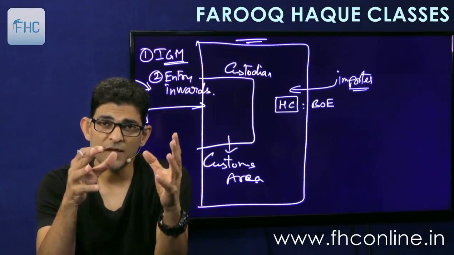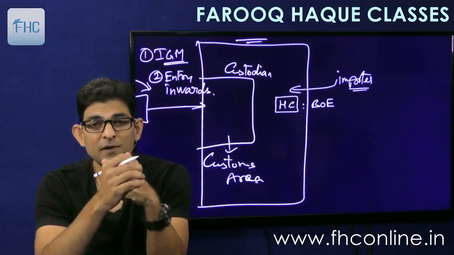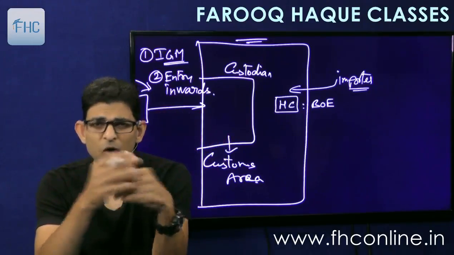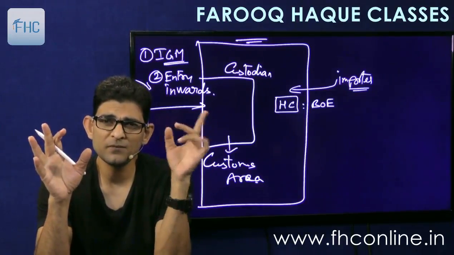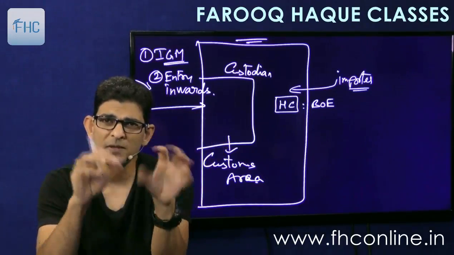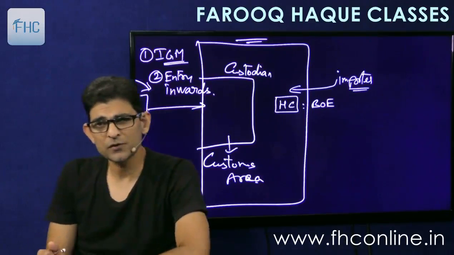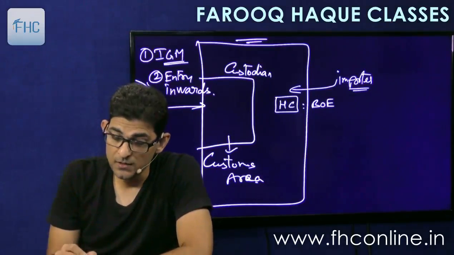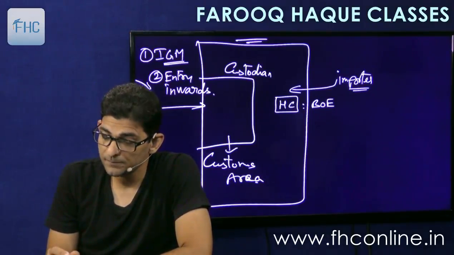So if you want express delivery, fast removal, then you file an advance bill. Or if you are a normal person, then go after the goods come. Let the goods come, we'll go and file the bill of entry, it will be assessed, returned to us, we'll pay the tax and clear the goods. Either way, you have the option. So you can file an advance bill or a normal bill. There are two types of bills.